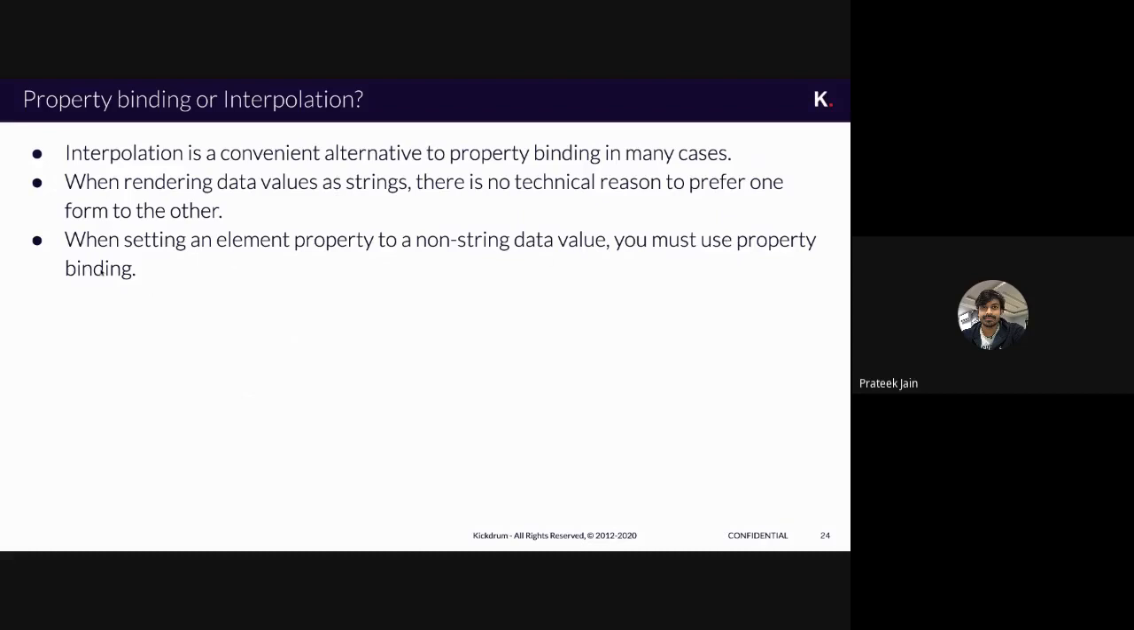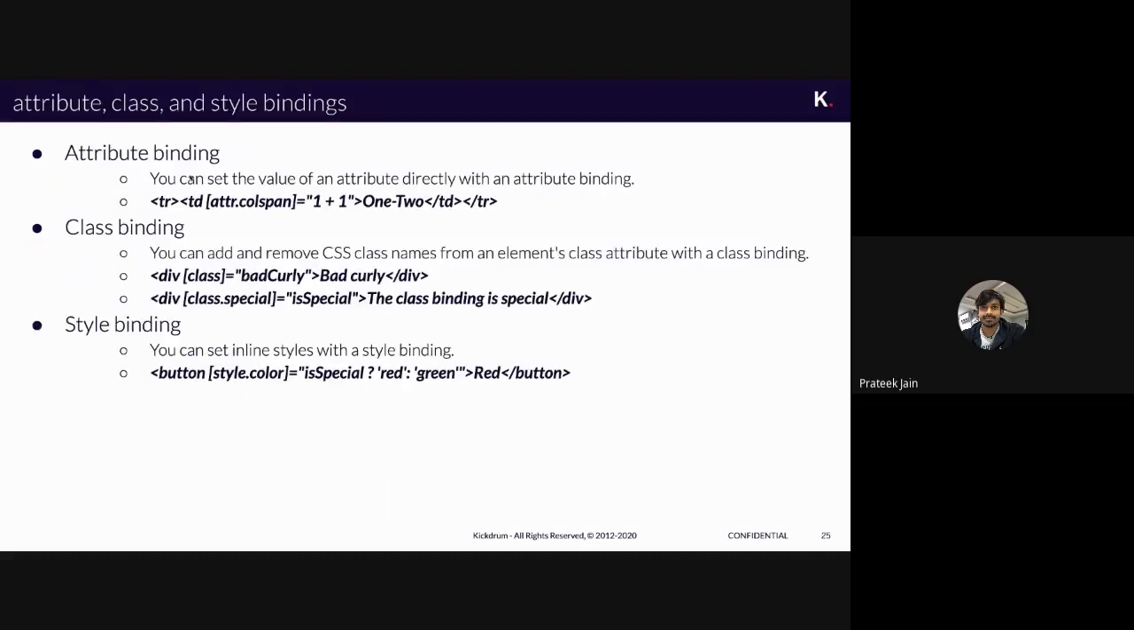So in a simple definition, whenever you have any variable that is not a string, you should always use property binding and not interpolation. So that is the difference. Okay, so there are a couple of examples I have shown you, and in some we use property binding, in some we use interpolation.